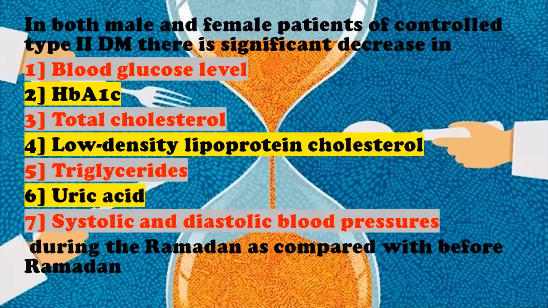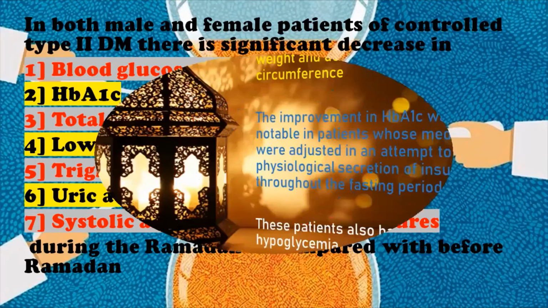In both male and female patients of controlled type 2 diabetes mellitus, there is a significant decrease in blood glucose level, hemoglobin A1C, total cholesterol, low density lipoprotein cholesterol, triglycerides, uric acid, and systolic and diastolic blood pressure during Ramadan as compared with before Ramadan. These are the overall effects of fasting on our body in type 2 diabetic patients.